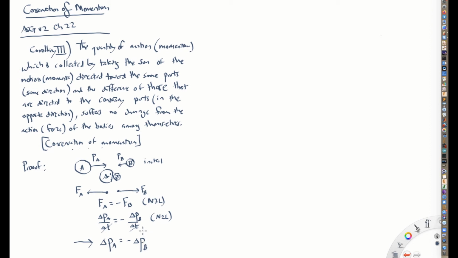So if we can somehow figure out the momentum that's lost here, that'll tell us what the momentum is gained over here. And that's what we basically mean by the conservation of momentum. Okay, let's go a little bit farther here.